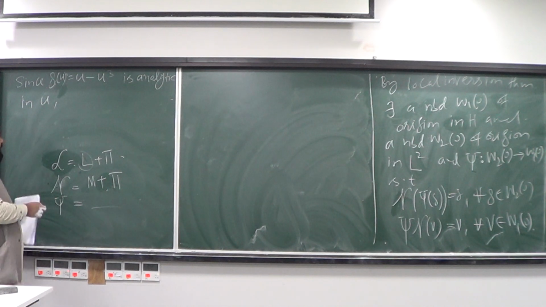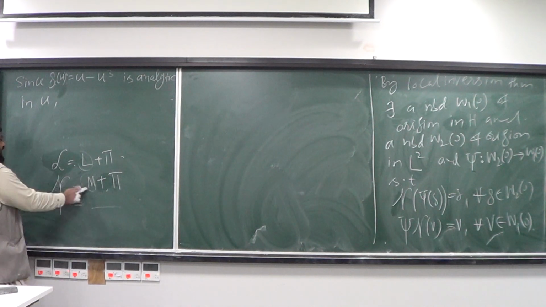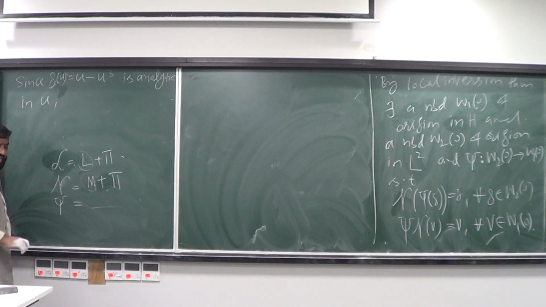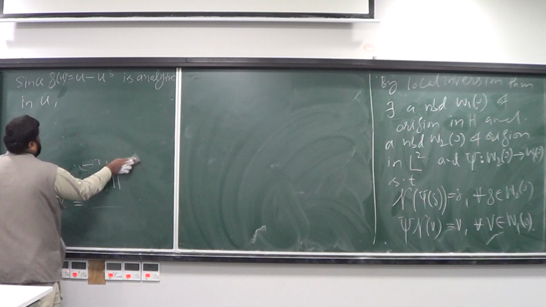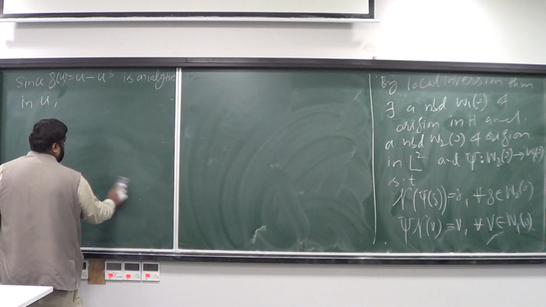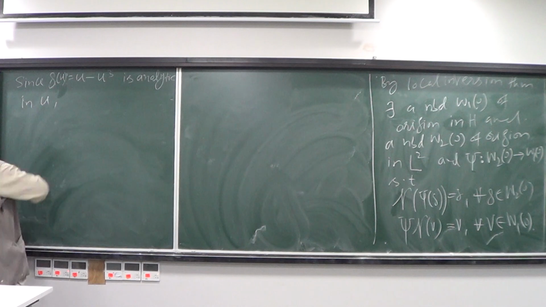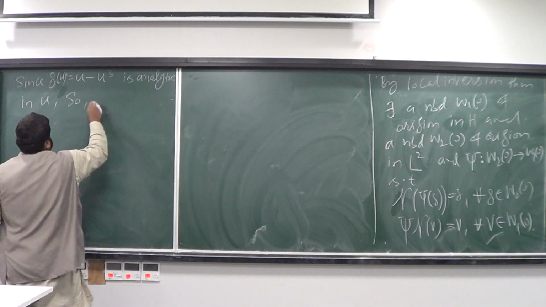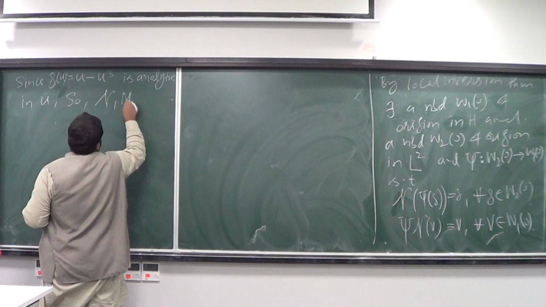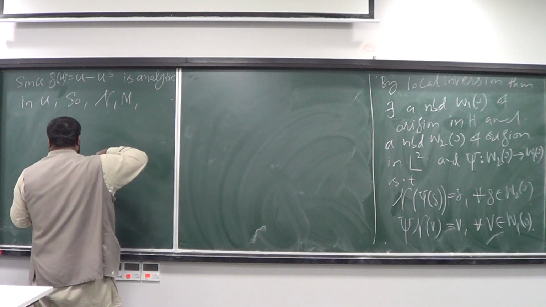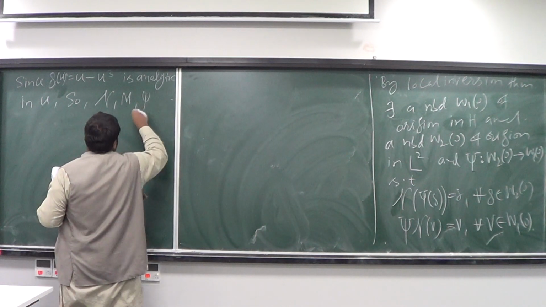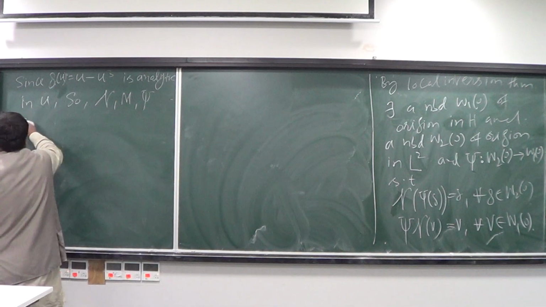So all these maps that you have, L, N, M, and psi, they all are analytic because they depend on this u minus u cube and the Laplace operator. So the maps N, M, and psi all are analytic.